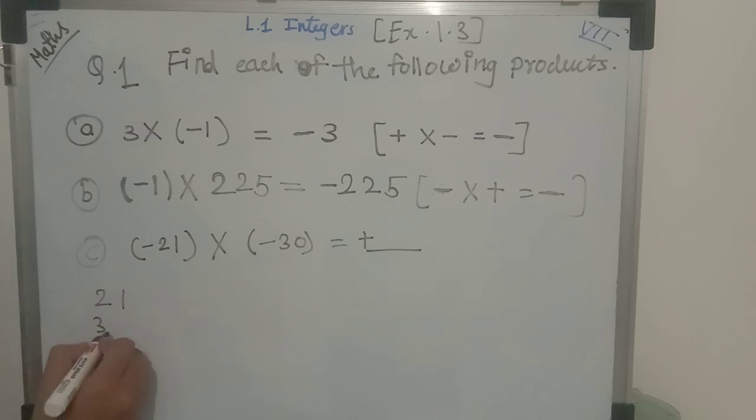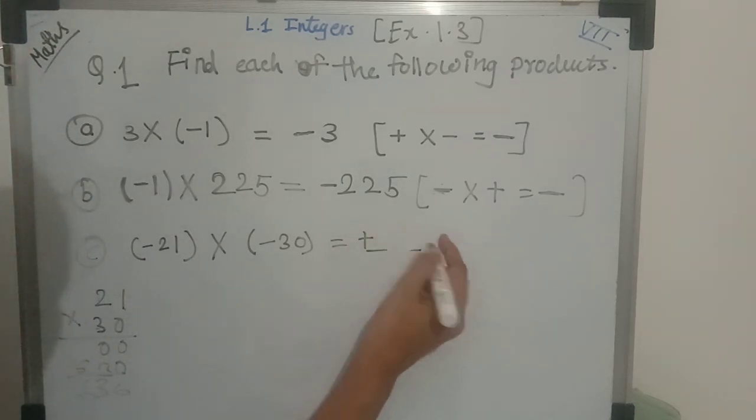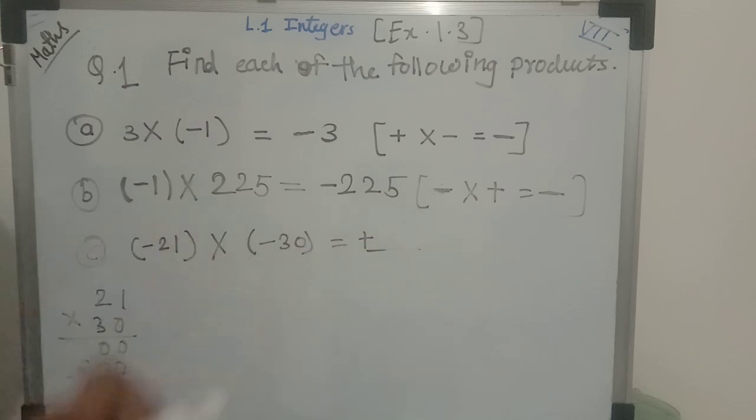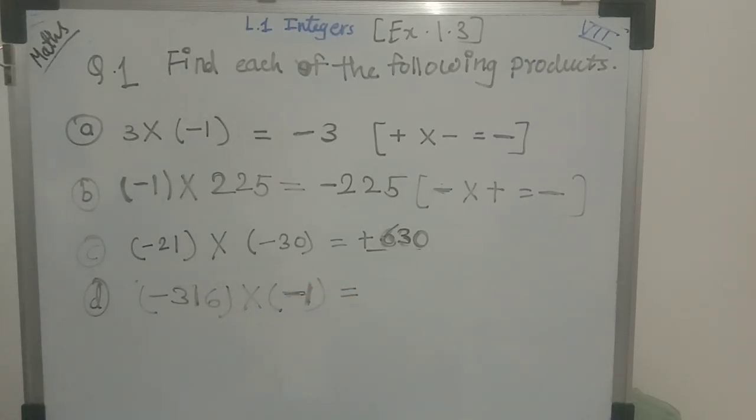I am doing the vertical multiplication of these numbers. Okay, so 0 ones are 0, 0 twos are 0, again 0, 3 ones are 3, and 3 twos are 6. So we got the answer, that is 630. Okay, so 630 is the product of these two integers. Sorry, my marker is not working properly, that's why you are not able to see the numbers properly. So here we got the answer 630.